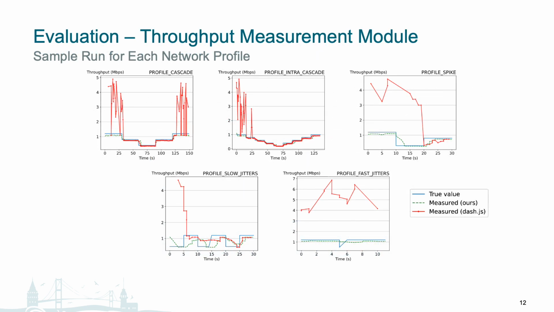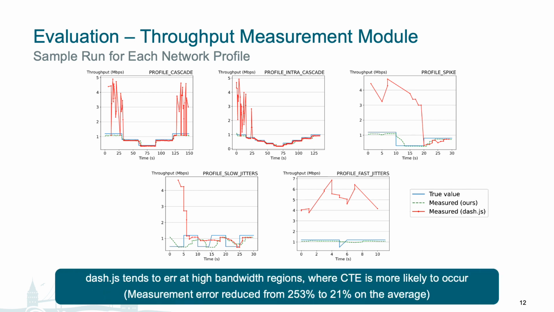To answer the second question, we also collected the throughput measurements made by our implementation and the dash.js default implementation, and compared them against the true bandwidth values provided to the network simulation tool. This figure on the slide plots the measurements across one sample run for each network profile. We can see that the dash.js implementation tends to err at high bandwidth regions where chunk transfer encoding enabled transfers are more likely to occur.